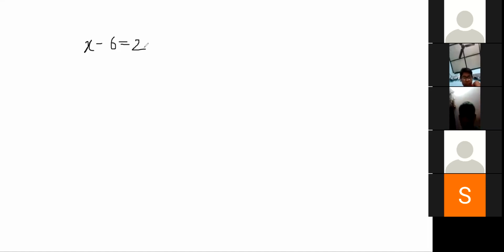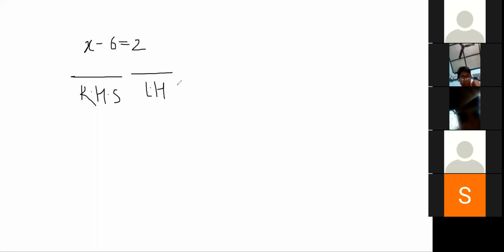See, this is a simple equation and also a linear equation. And this simple equation consists of two parts. What are they? Right hand side, RHS, and left hand side, LHS. Now we are asked to find out the value of x.